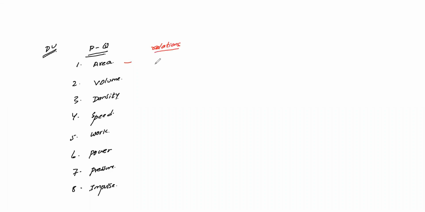So area is nothing but your length into length. Okay, now it is just a rectangle, or you can say square. It is length into length. The unit under MKS, remember, is meter square. Okay, under CGS, it is centimeter square. Now what you have to do is draw a table with columns. Take these physical quantities. What is the relation? If you know the relation, you can do it. And what is the unit under MKS and what is the unit under CGS? You have to do it. And remember one more thing.